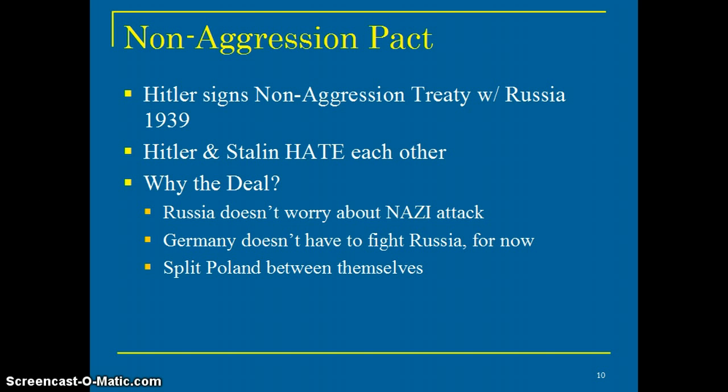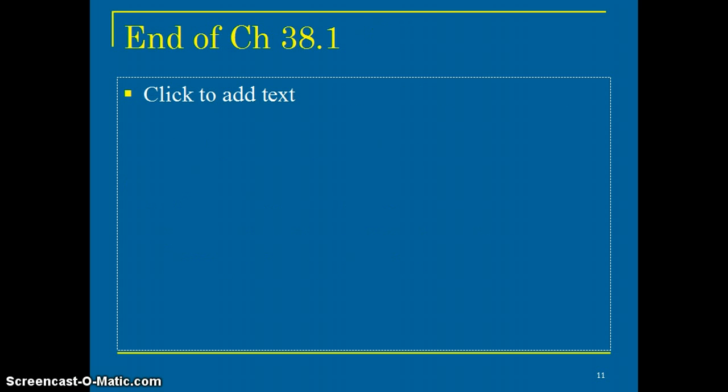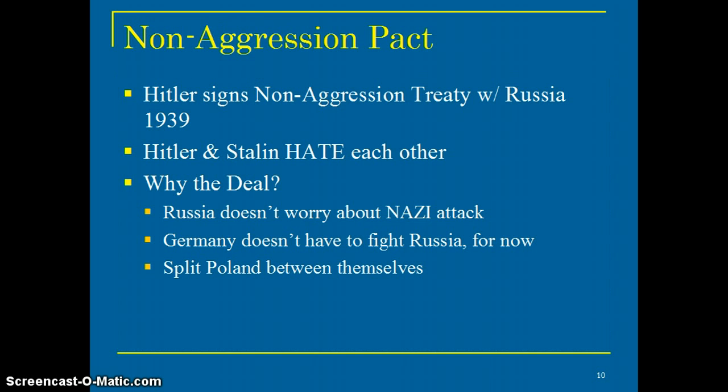Okay, the problem is Hitler and Stalin hate each other, like hate beyond hate. If you put both of them in the room, one of them's going to die, and the one that dies first is going to come back from the dead and kill the other guy, so that they both don't leave the room. Okay, the deal is Russia doesn't have to worry about the Nazi attack. Germany doesn't have to fight Russia, and they also decide to split Poland between themselves. Okay, that's the end.